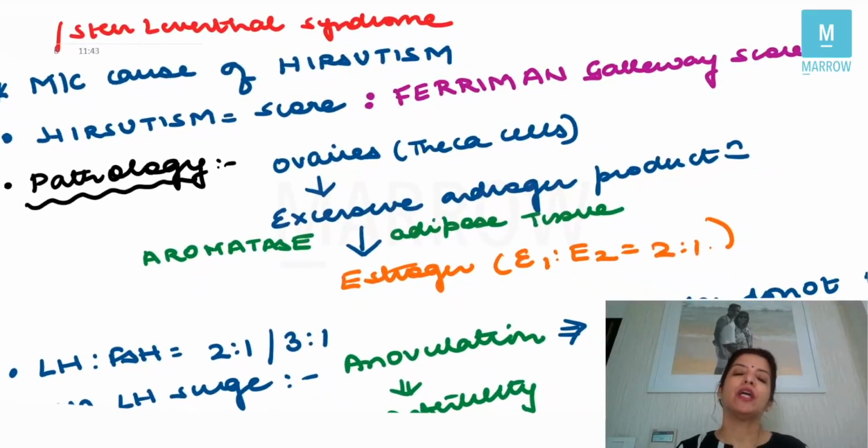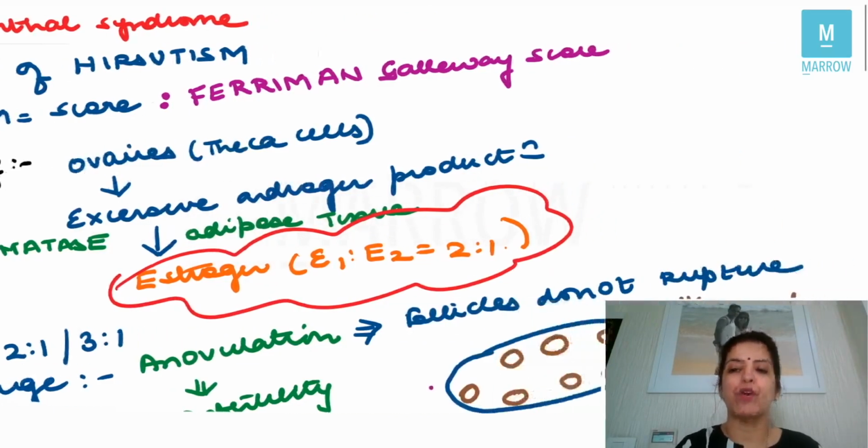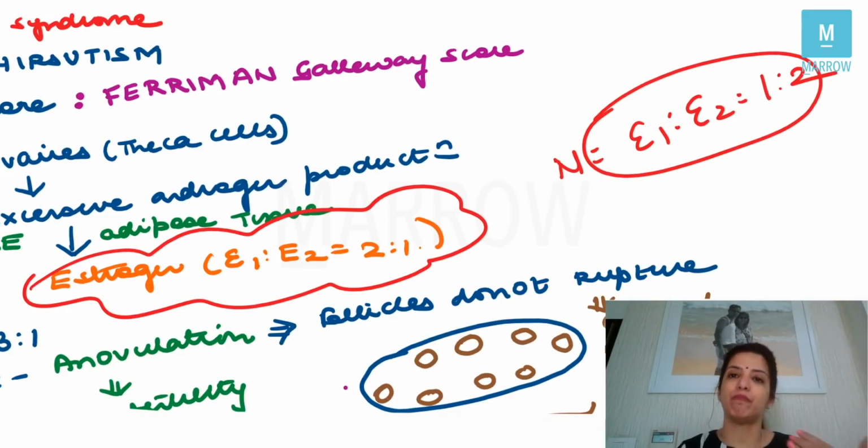Very, very important. The pathology in PCOS is that the theca cells of the ovaries produce excessive androgen, and this excessive androgen in adipose tissue, with the help of the enzyme aromatase, gets converted into estrogen. And when androgen is converted into estrogen, the most common estrogen which is formed is E1. That is why the ratio of E1 to E2 in a PCOS patient is 2:1, whereas normally E1 to E2 is 1:2. So normally E2 is more in a female, but in a PCOS patient E1 is more, right?